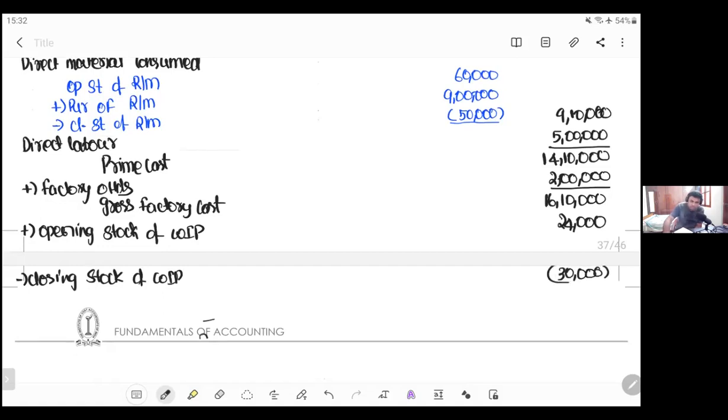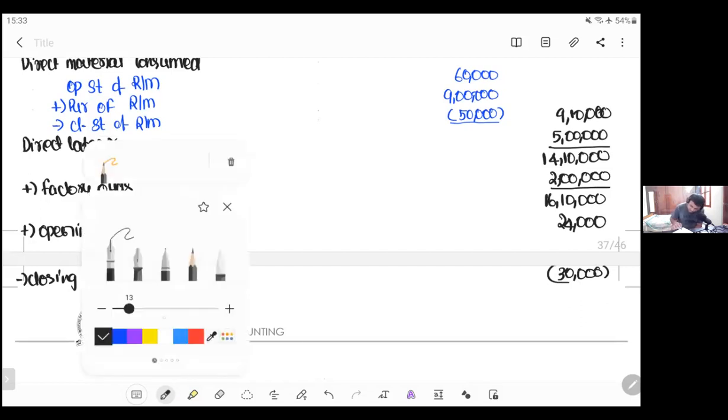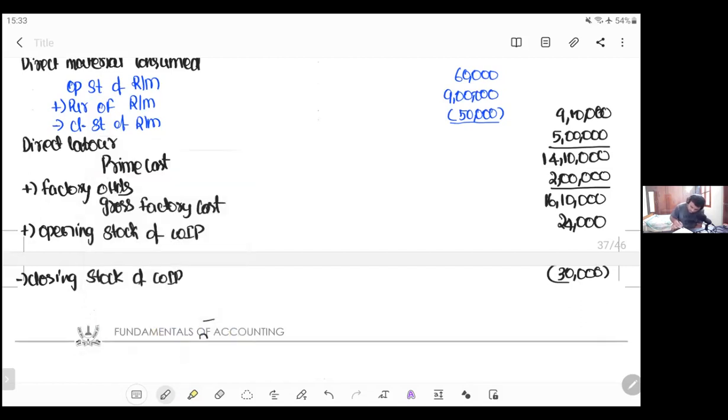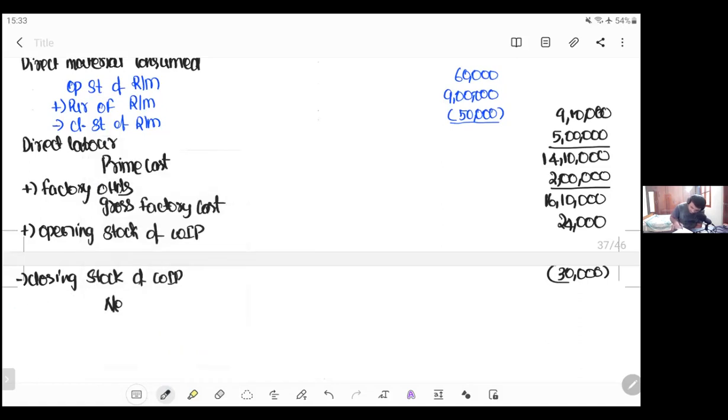So we have done these adjustments. We get something called net factory cost, which is 16 lakh 4,000.